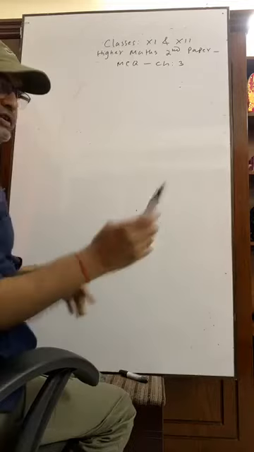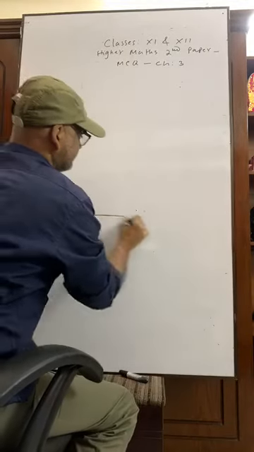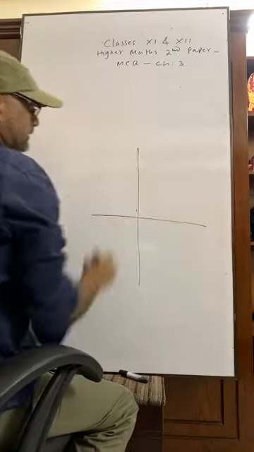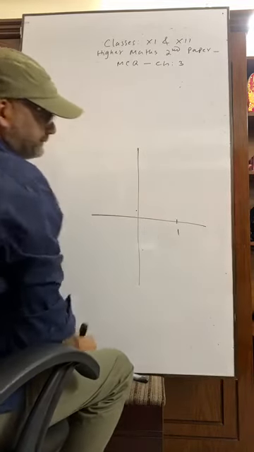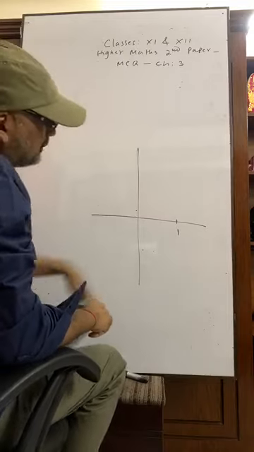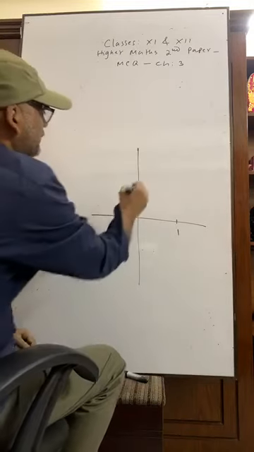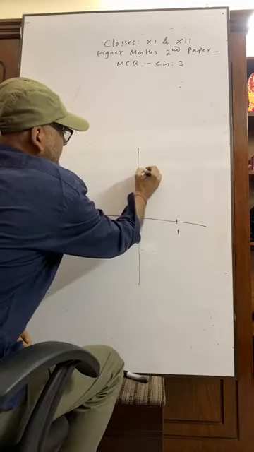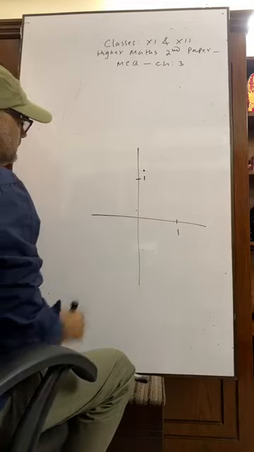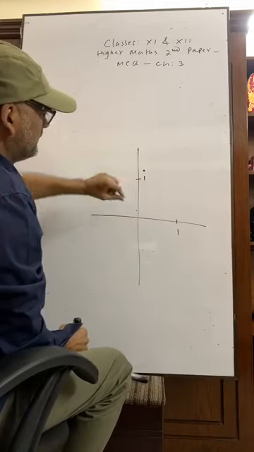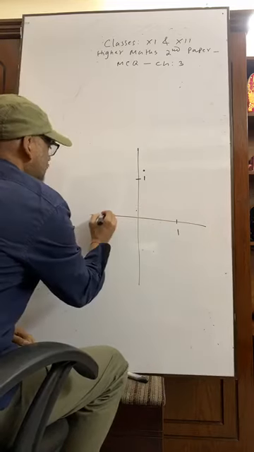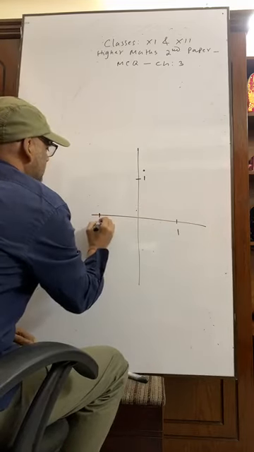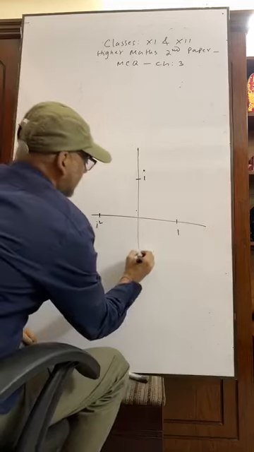Okay, see. Suppose this is 1 and I have to multiply it by i, so it will be 1 into i, that is i. Then we have to multiply it by i again, so it will be i square, then i cube,